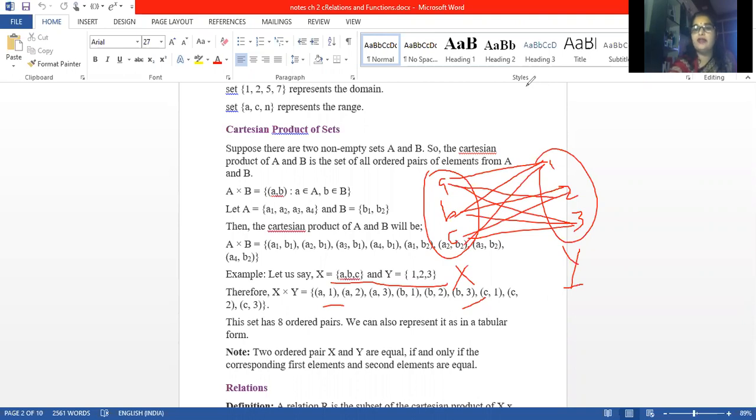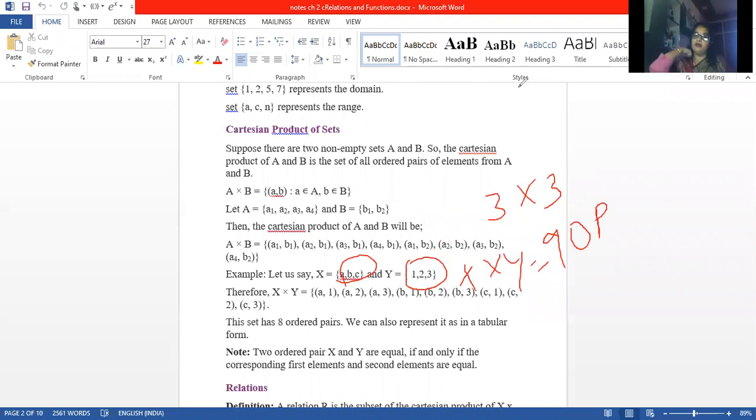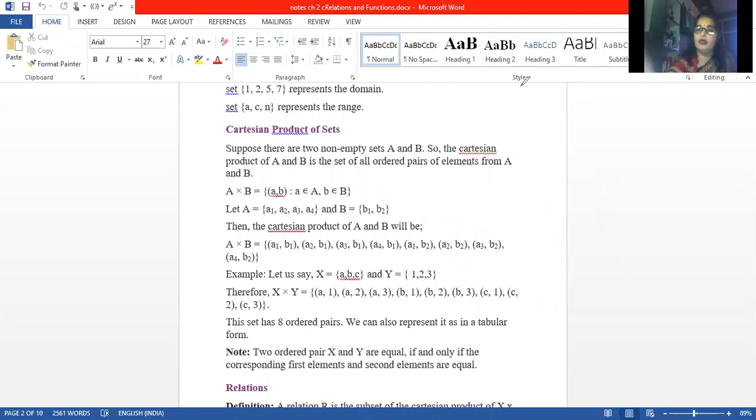Now just see, if we are having 3 elements in X and 3 elements in Y, the total number of ordered pairs will be 3 into 3, that is 9 ordered pairs we will get in X into Y. Clear? So if we are having m elements in X and n elements in Y, the total number of ordered pairs we'll get is m into n. Clear?